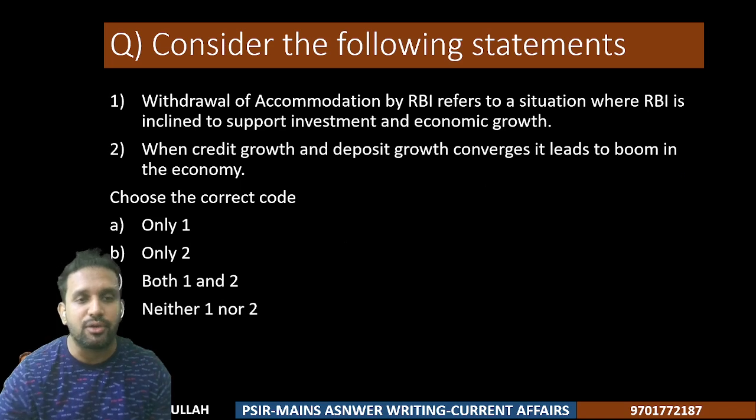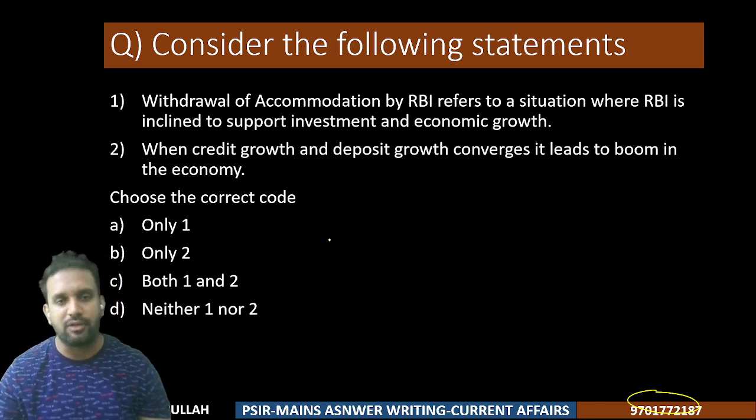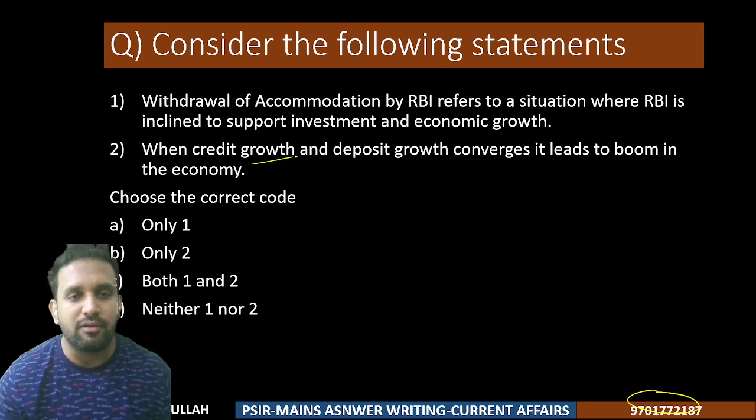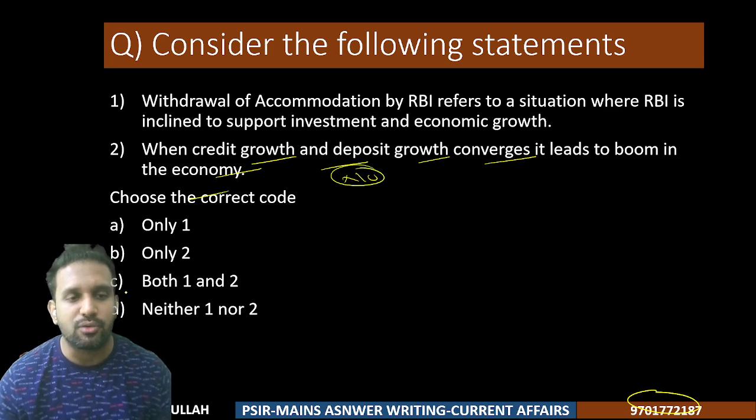I hope this is all clear to you. If you have more doubts, you can just WhatsApp to this number. I'll help you out in a bit with an audio message, whatever it is. So here, when credit growth rate and deposit growth rate converge, it leads to boom in the economy. No, it leads to stagnation. So choose the correct code: neither one nor two.